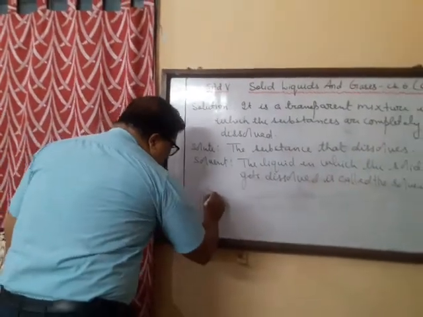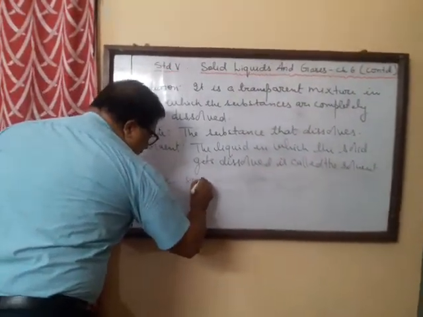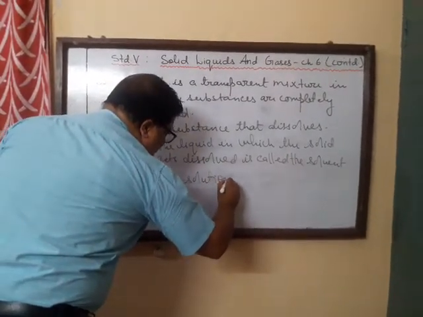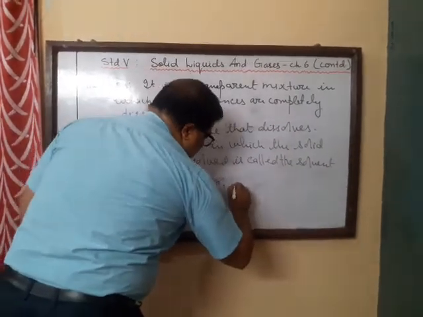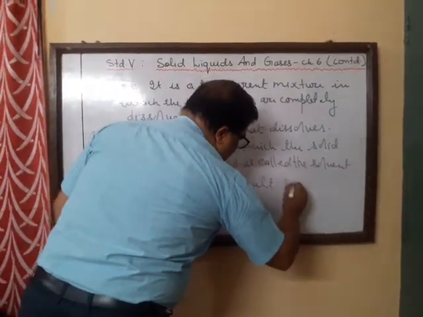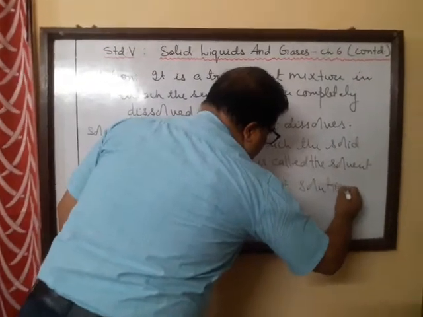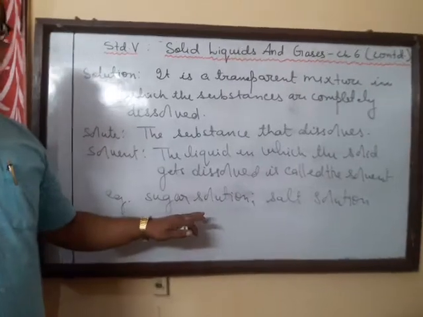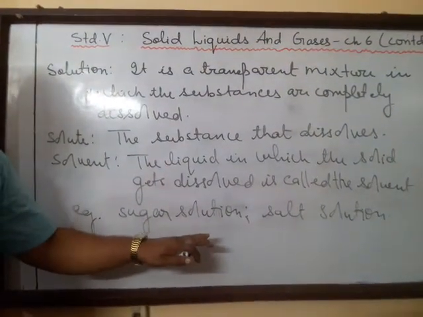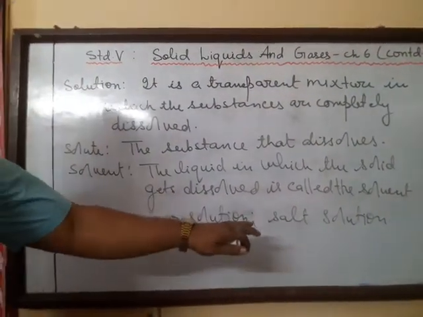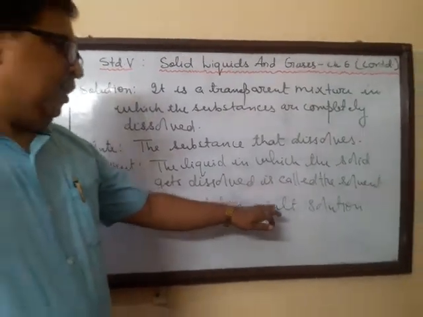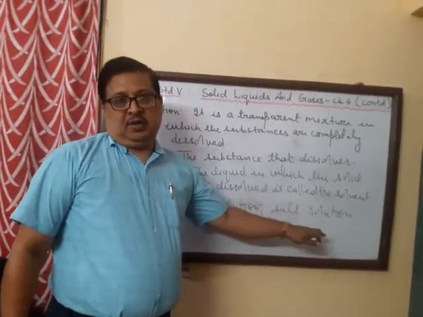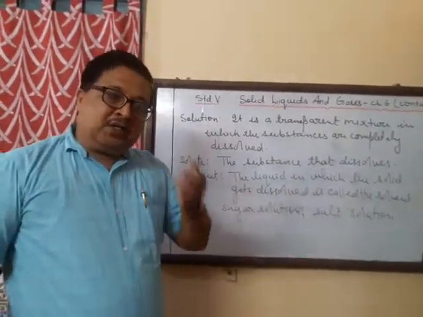An example of a solution can be a sugar solution, or it may be a salt solution. In this sugar solution, sugar is the solute whereas water is the solvent. Again, in a salt solution, the common salt that we use at home is the solute and again water is the solvent.